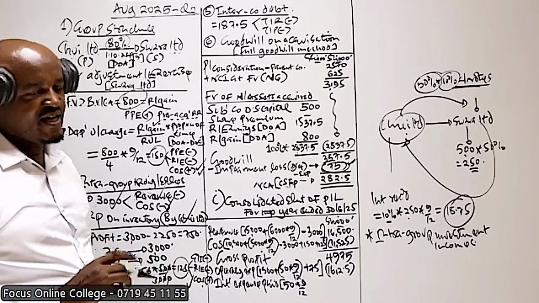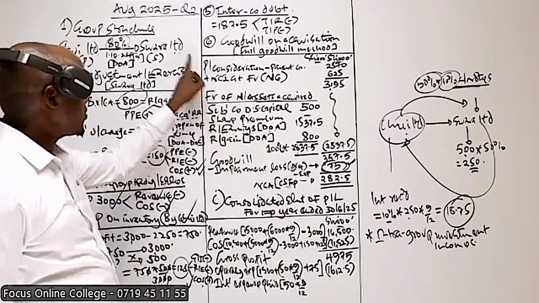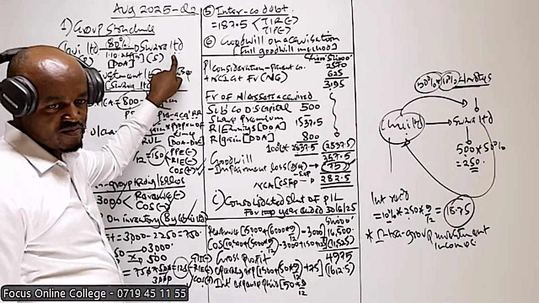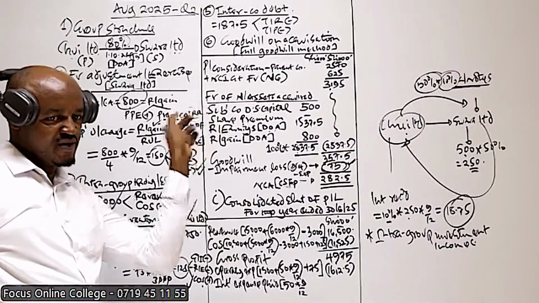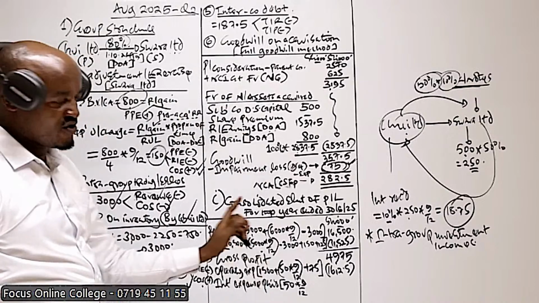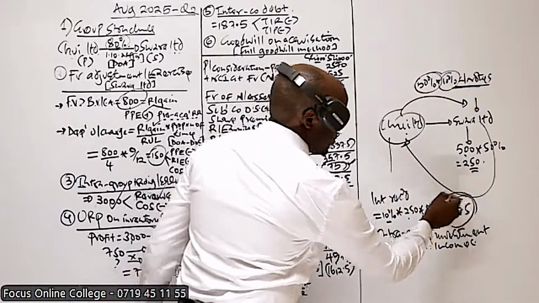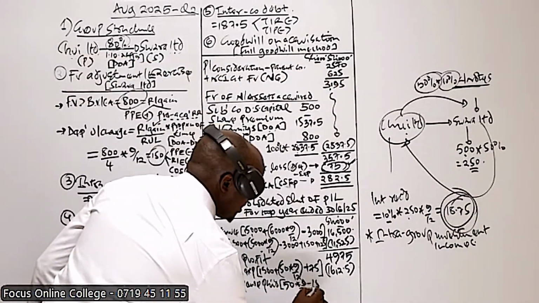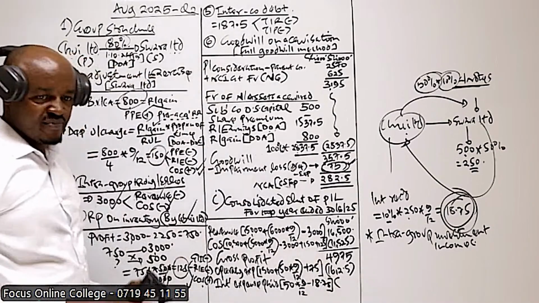Are we together? But we also have to remember that part of this interest which was paid by Swara, part of it was paid to which company? To the parent. Are we supposed to include that here? No. So what we also need to less here is the interest paid to TUI, which is 18.75. So that one should not be included here.